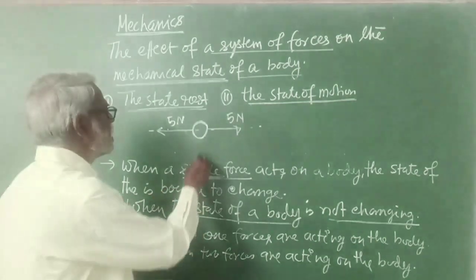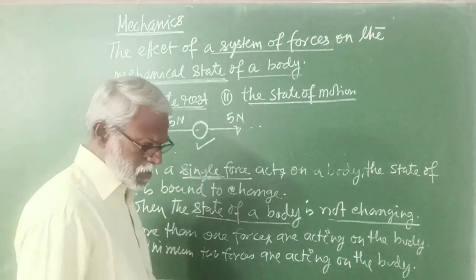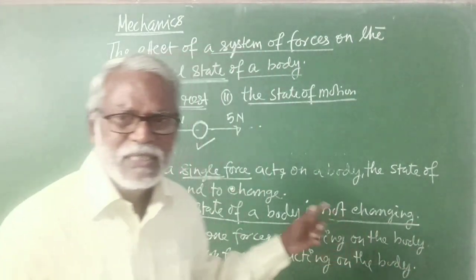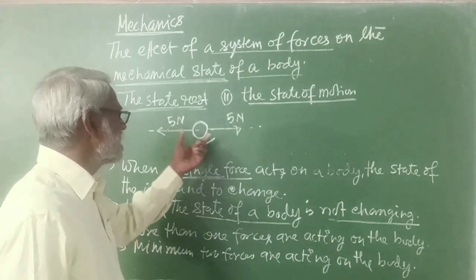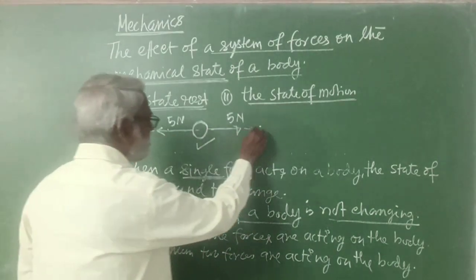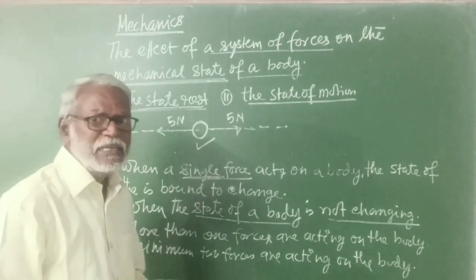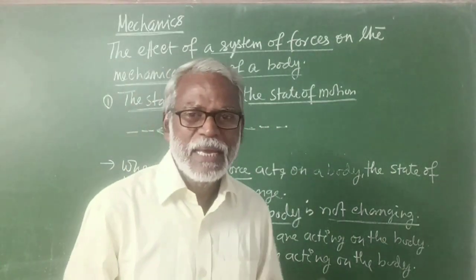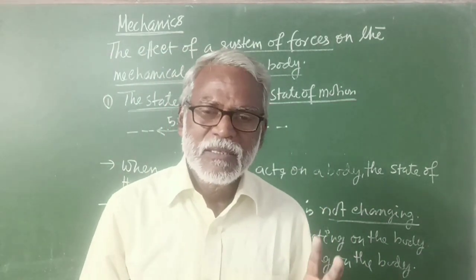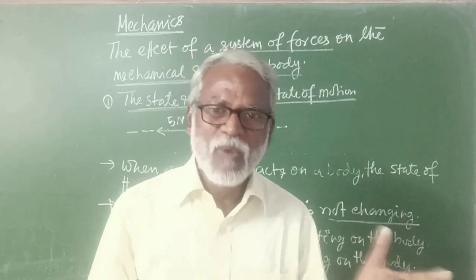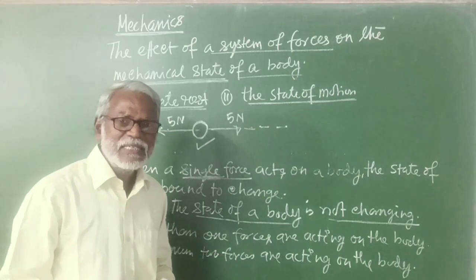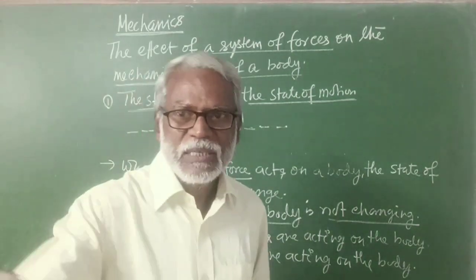So this is a situation where we find that when minimum two forces are acting on a body and its state is not changing, those two forces are equal in magnitude, opposite in direction, and they are acting on the same straight line. So when the state of the body is not changing, we conclude that there is more than one force acting on the body, and when the state of the body is changing, there is a single force acting on the body.